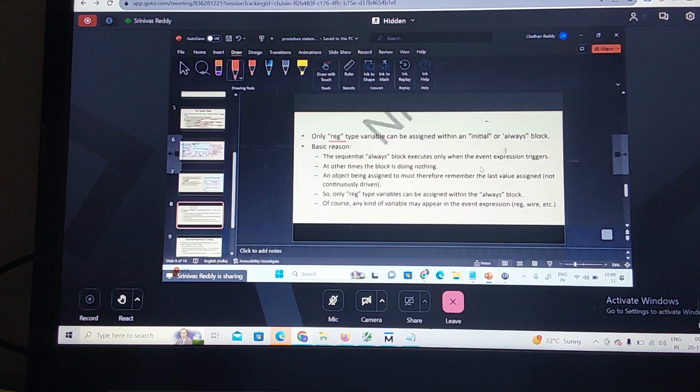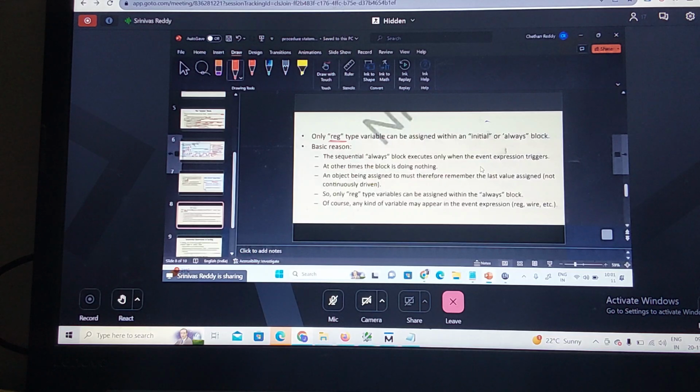Whenever an event triggers, at the right hand side it is evaluating, and that should be assigned to the left hand side. Until then, the left hand side should preserve what it had at the earlier triggering event. So to retain that information, we need a register at the left hand side of the initial block and always block. Register data type is a discrete driven data type which is used to store the data.